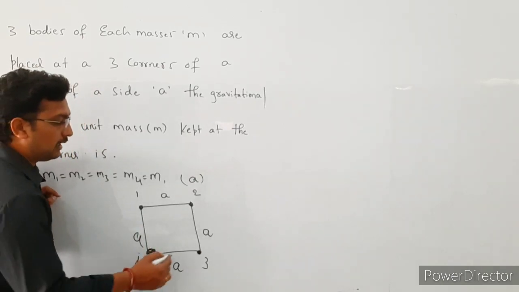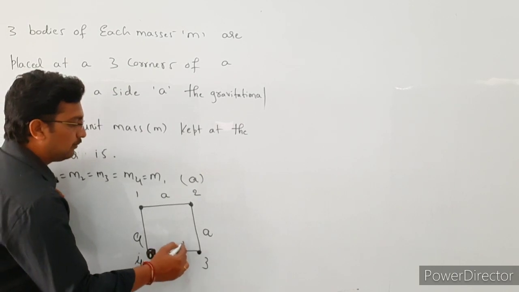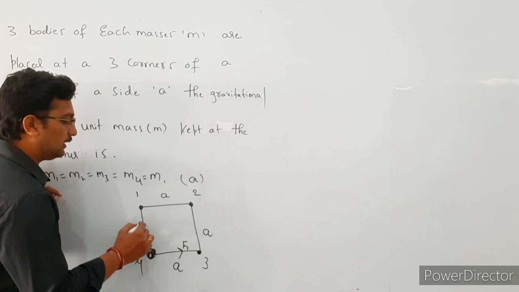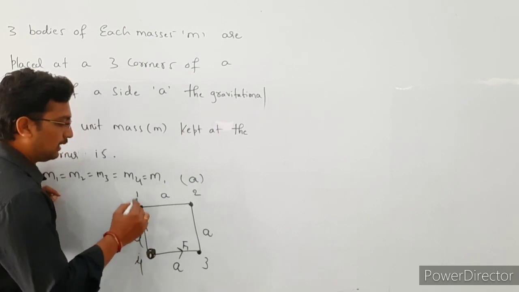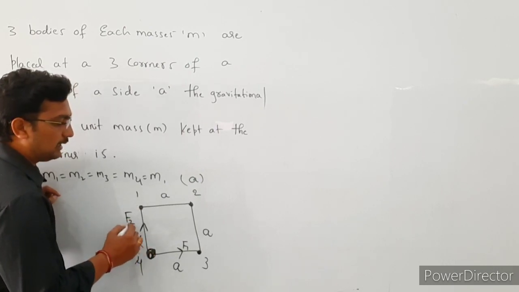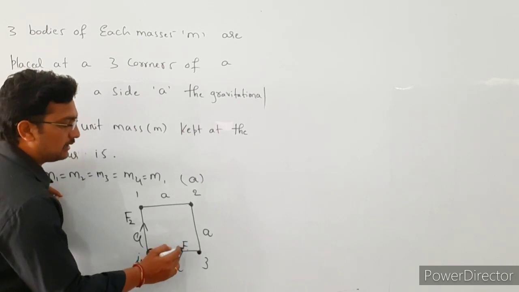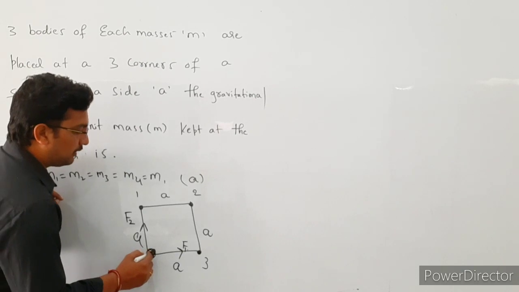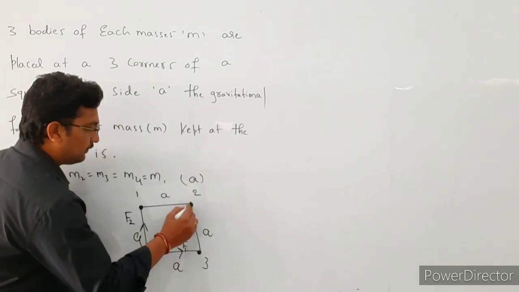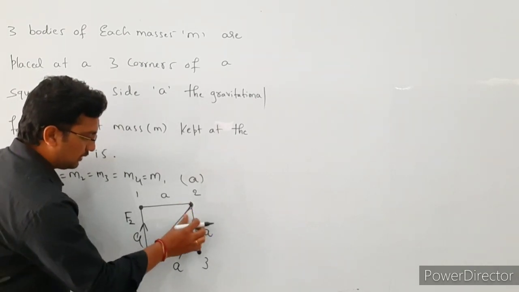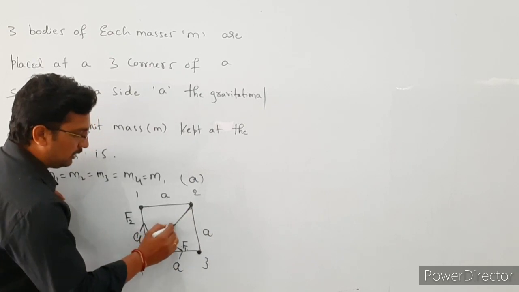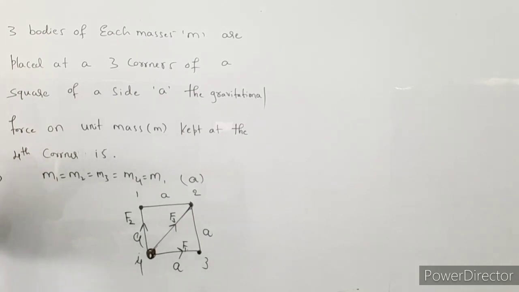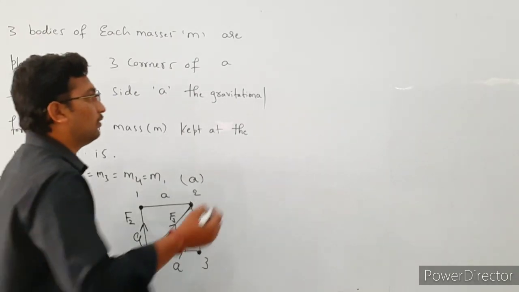Here is also the same. First we have to find the force between the fourth particle and the third particle. After that, the force between the first particle and the fourth particle, that is F2. So let us assume that this force is F1 and this force is F2. Afterwards we are going to find the force of attraction between these two, that is F3, right? Afterwards we will find the resultant force.